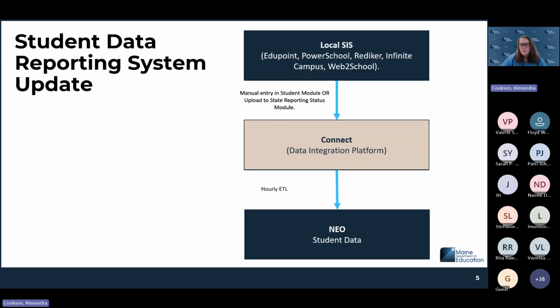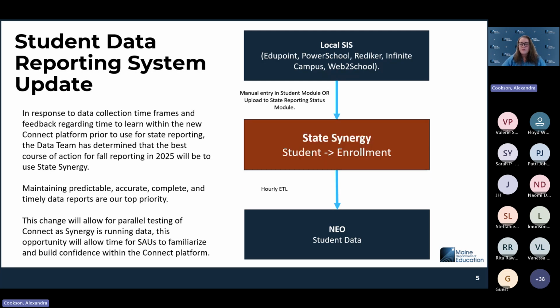We had talked over the summer about using the Connect platform to enter data for this reporting. We have made the transition. For anyone who has not heard, we are using State Synergy. Hopefully you've heard by now, but we are using State Synergy for our reporting this fall, including this October 1 enrollment report. So you can enter all your data into Synergy with an upload or through manual entry.